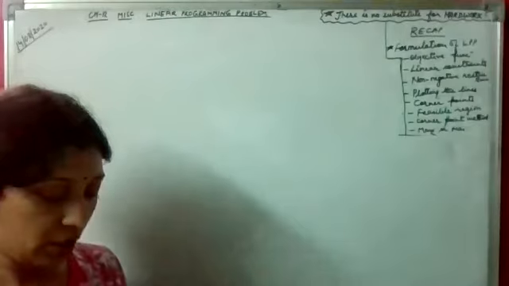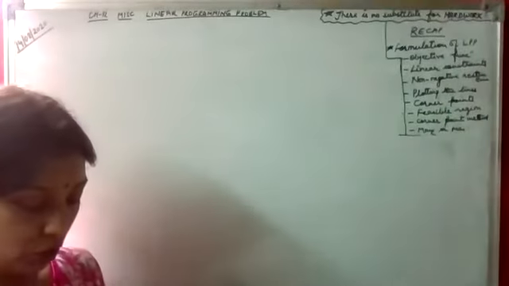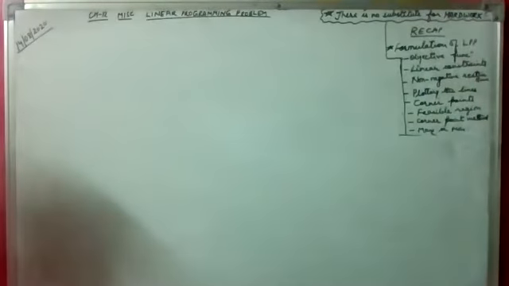There are two factories located, one at place P and the other at place Q. From these locations, a certain commodity is to be delivered to each of the three depots situated at A, B, and C. Weekly requirements of the depots are respectively 5, 5, and 4 units, while the production capacity of factories at P and Q are respectively 8 and 6 units. Cost of transportation is given in the form of a table, and we have to find out how many units should be transported from each factory to each depot in order that the transportation cost is minimum. And we have to find out the minimum transportation cost also.